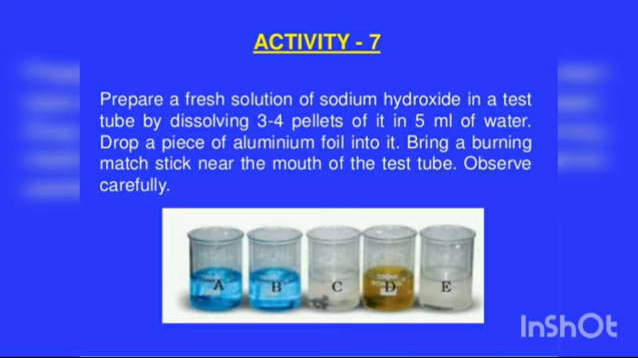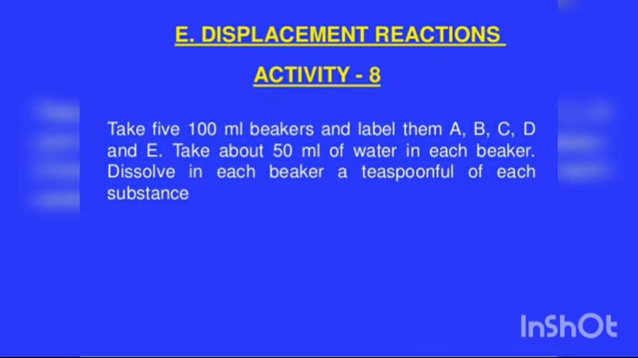Okay, children. Now we are going to study about the displacement reactions. So one activity I am going to tell. What is that? Take 5 beakers of measuring 100 ml. Label them A, B, C, D and E.